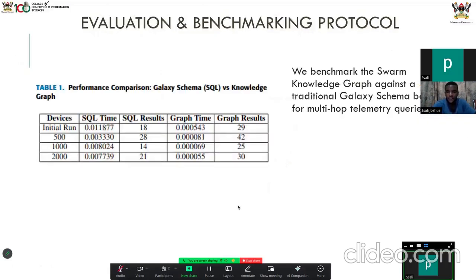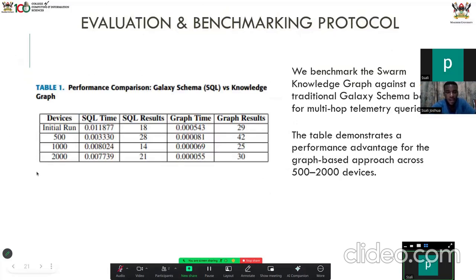As you see here, we have our devices. These are the number of devices we have in the swarm. This is the time it takes to get an SQL query using the Galaxy schema, and then the time it takes for our graph to query the same data. In 0.01 seconds, our SQL query can only pick 18 results.